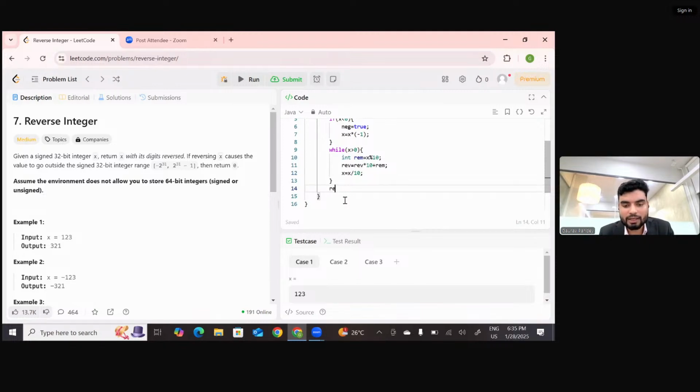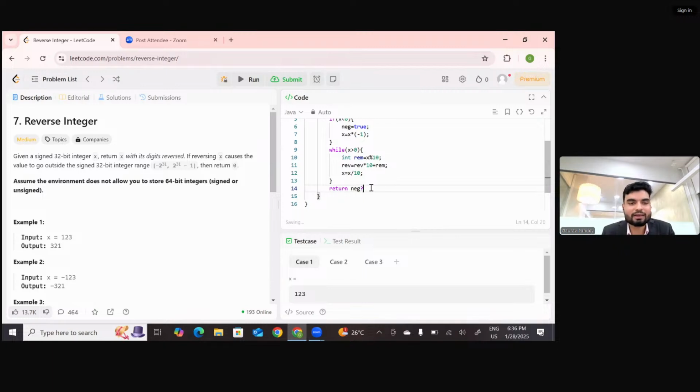Now when the number has been reversed, just print it, return it. But before returning, we have to check whether the number is positive or negative. If the number was negative, we'll return negative. If the number was positive, we'll return positive. So I'll check negative with a ternary operator, right?